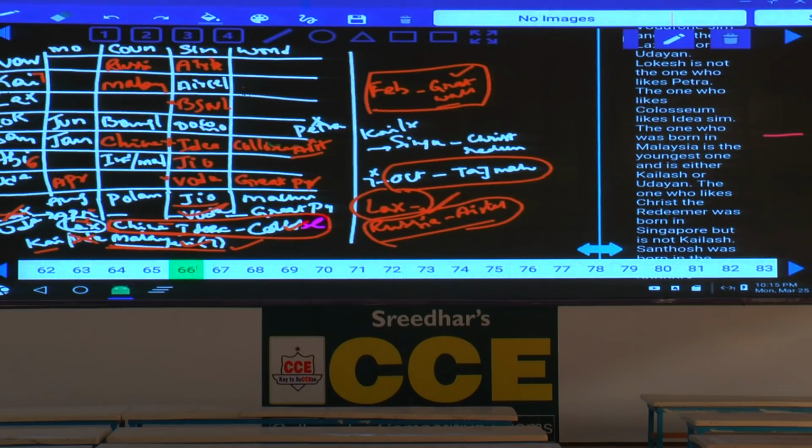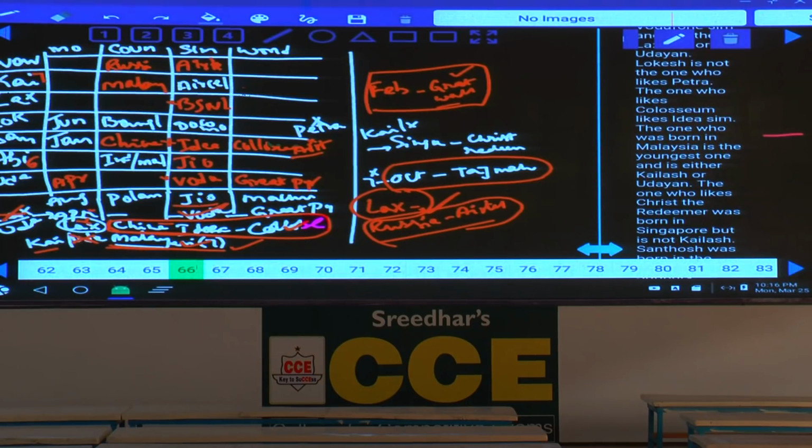And Singapore. Now Singapore and Christ Redeem. Now Singapore Christ Redeem must be here. As Singapore Christ Redeem, tell me what is the possibility we have, and that person is not Kailash. As that person is not Kailash at this place, then Kailash, Singapore and Christ Redeem. Tell me where should this one go? Lakshman. Why would this Lakshman be at this place?